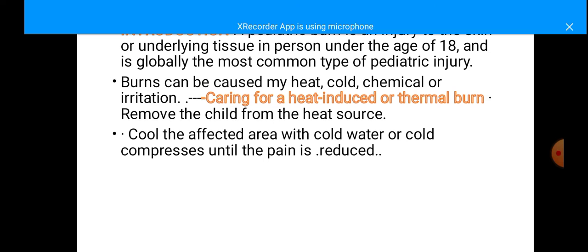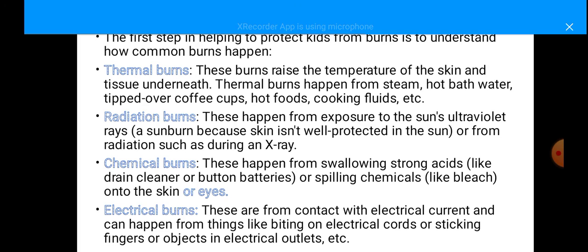Here, the cause is usually unattended children, due to their over-enthusiasm. Burns are usually caused by heat, cold, chemicals, or irritation, and the burn area is usually treated with cold water or cold compresses until the pain is reduced. The first step in protecting a kid from burns is to understand how common burns happen.